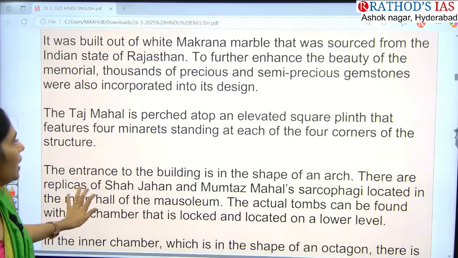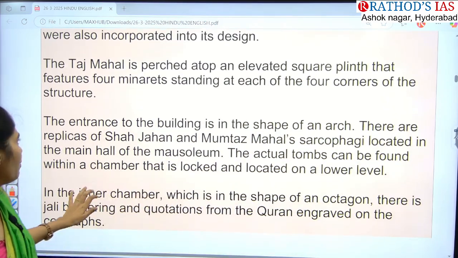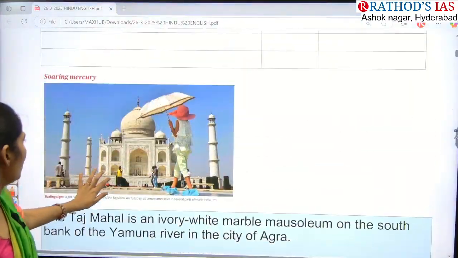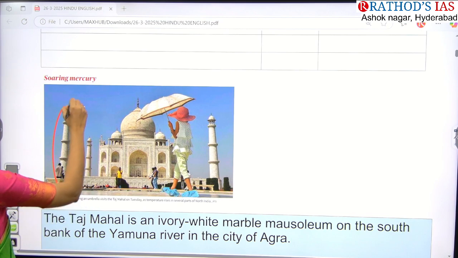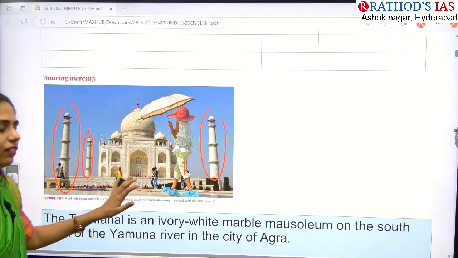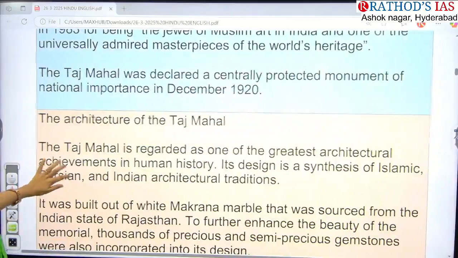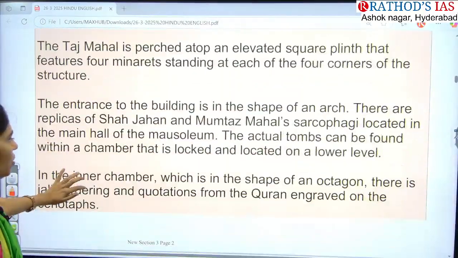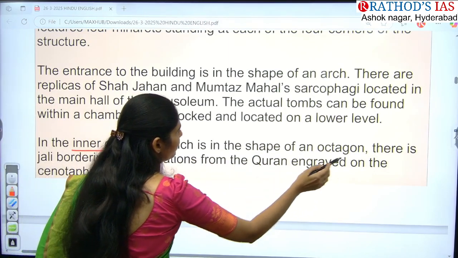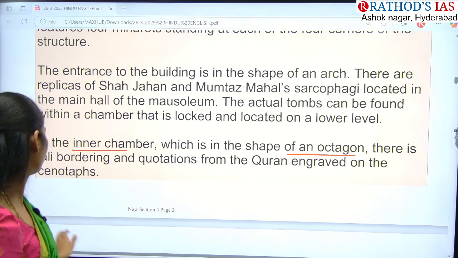And Taj Mahal is having even 4 minarets on the 4 corners. If you see the image of Taj Mahal, we can see the 4 minarets. I'll show you once. Yeah, see here, these are the minarets. One, two, and here one will be there, and this is four. So we have even 4 minarets. So these are the minarets. Okay, and next important point you have to remember is, if you go inside, the inner chamber is having a shape of octagon. Octagon means nothing but it is having 8 sides.